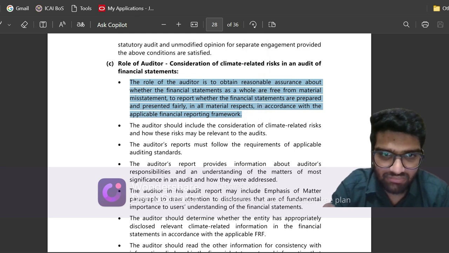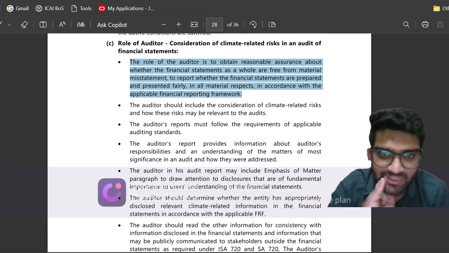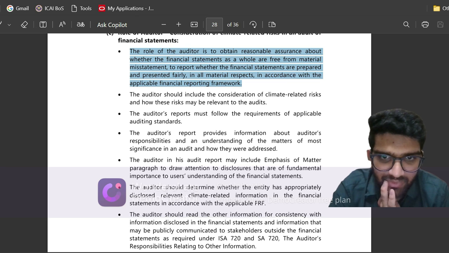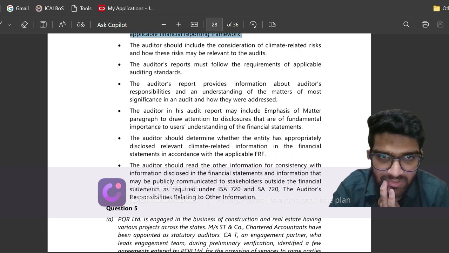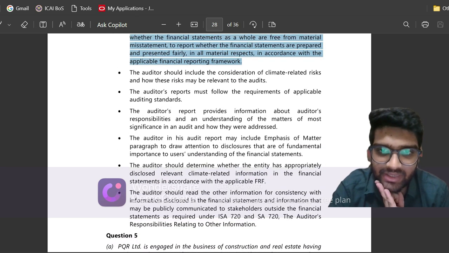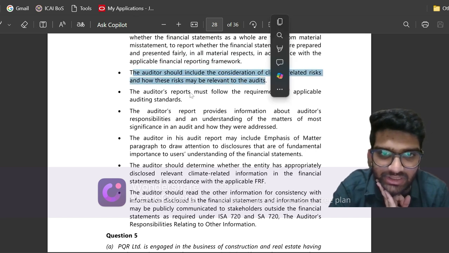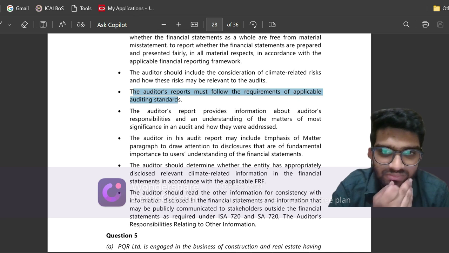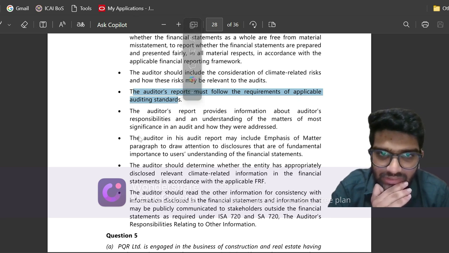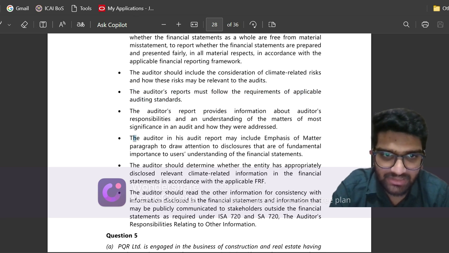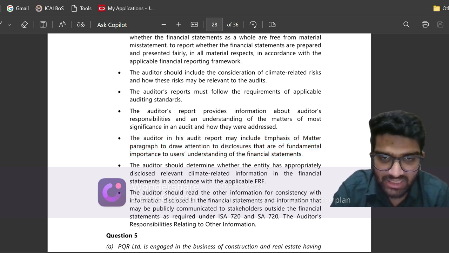Second one, we wrote regarding the investors and stakeholders. Now let us see where that point is. Okay, then I told that the auditor shall include the consideration of climate related risks and how this risk may be relevant to audits. The auditor has to stick to the standards on auditing. Now here, this is the main key of the answer. The auditor in his audit report may include an emphasis of matter paragraph to draw attention to disclosures that are fundamental to users' understanding of financial statements. So this is the key point.